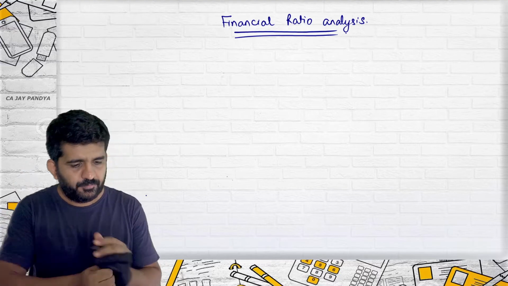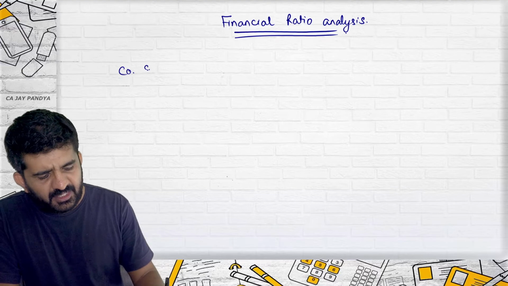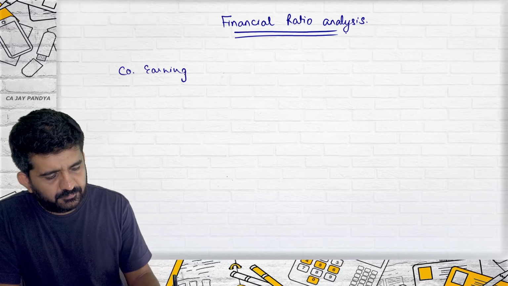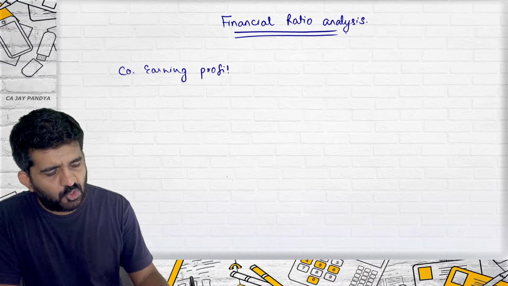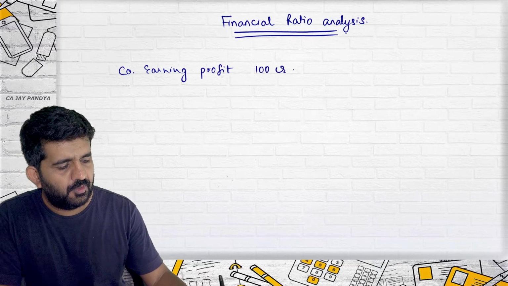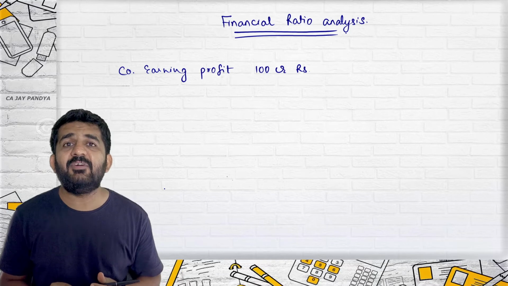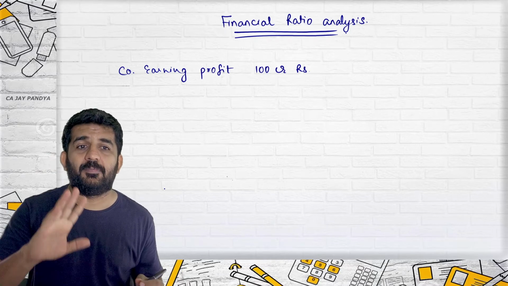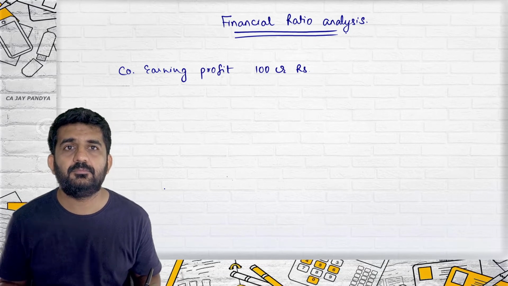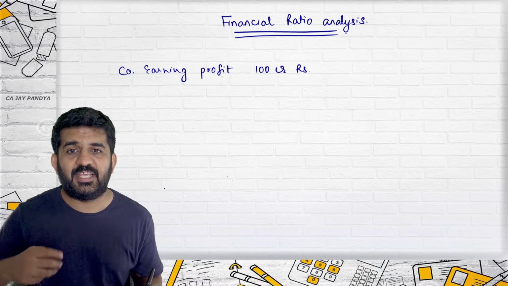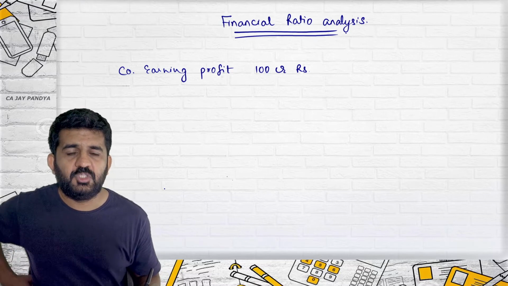Like, I'll tell you, a company is earning profits of 100 crore rupees. Can anyone tell me whether it is good or bad? Or is it excellent? Rashida?